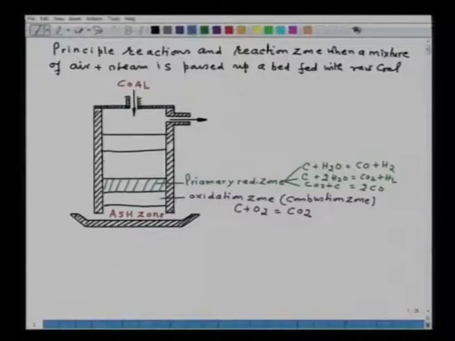On the top of the primary reduction zone, we have a secondary reduction zone.